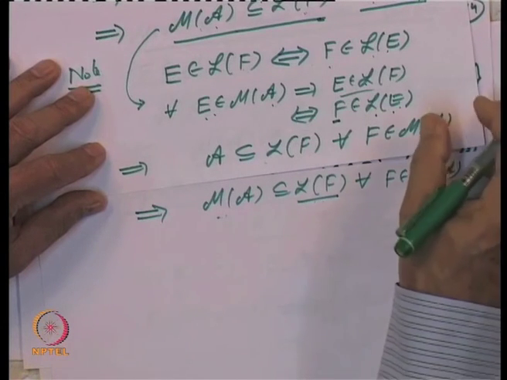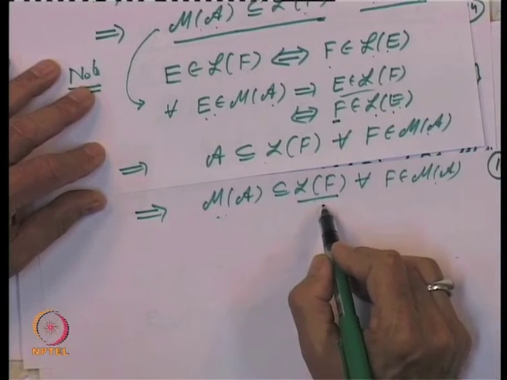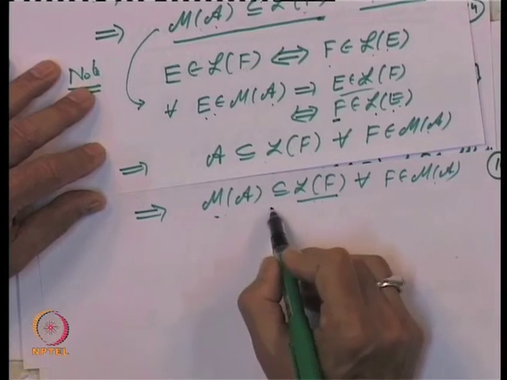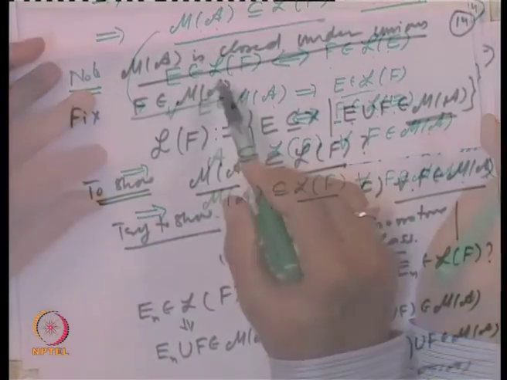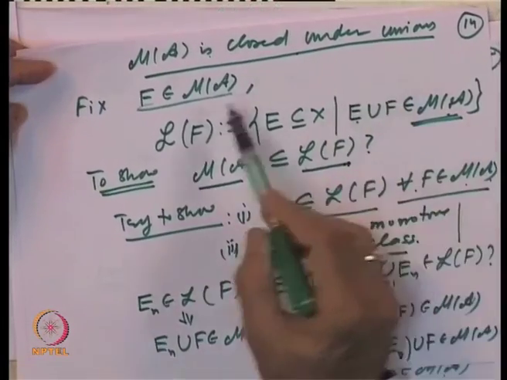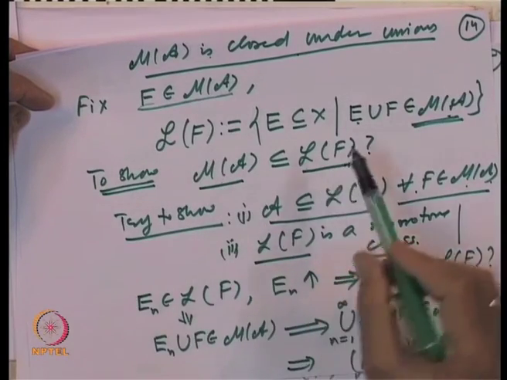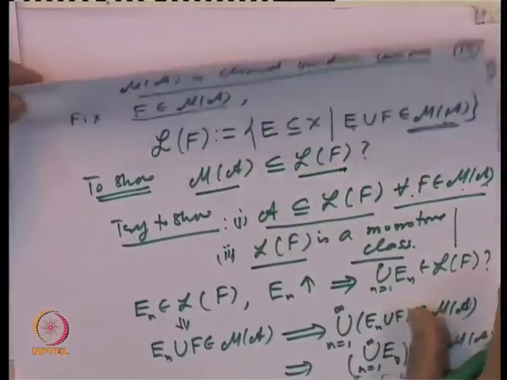So, we have proved the required thing, namely M of A is inside L of f for every f belonging to M of A, and hence M of A is also closed under unions. So, here is what we wanted to prove. M of A is closed under unions, that we translated into the property that M of A is inside L of f for every f in M of A, and that we have now proved.